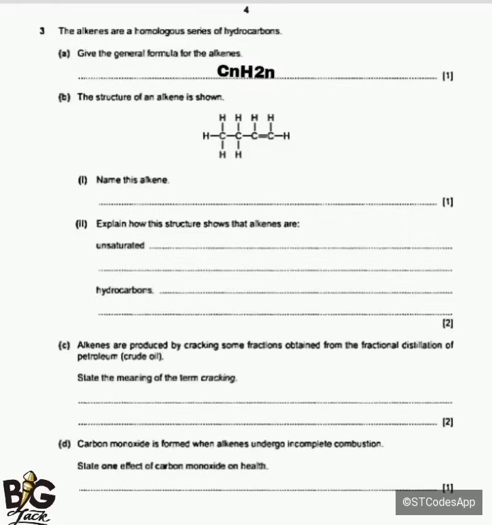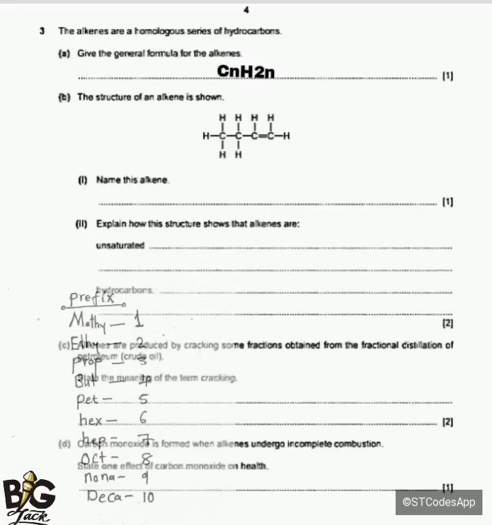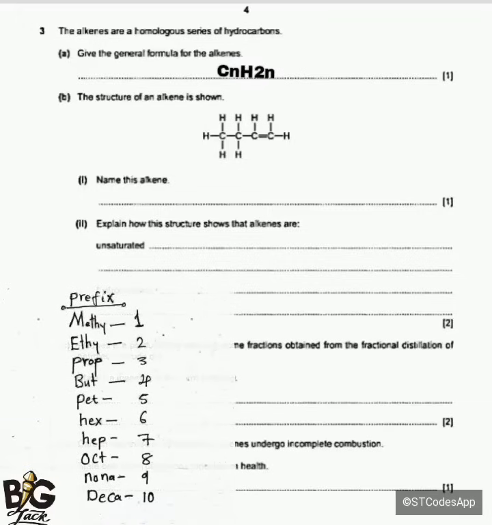question B. Question B says the structure of an alkene is shown. The first question, Roman numeral 1, says name this alkene. For us to name it, we count the number of carbon atoms. We have 4 carbon atoms. The prefixes are: meth contains 1 carbon atom, eth contains 2, prop contains 3, and but contains 4 carbon atoms.